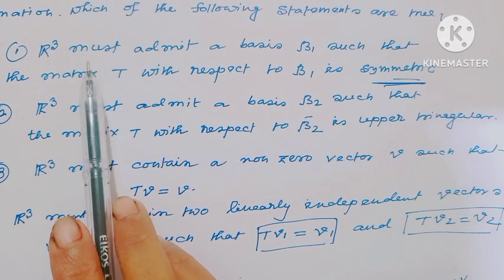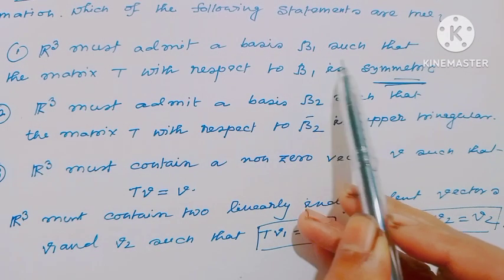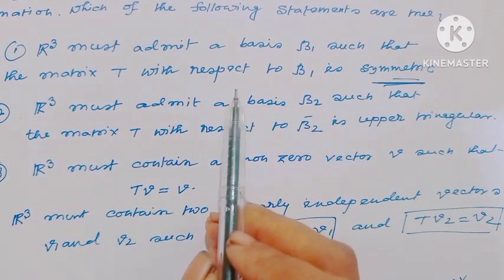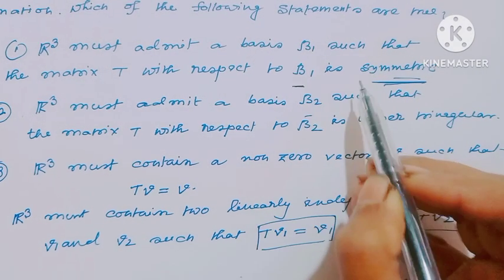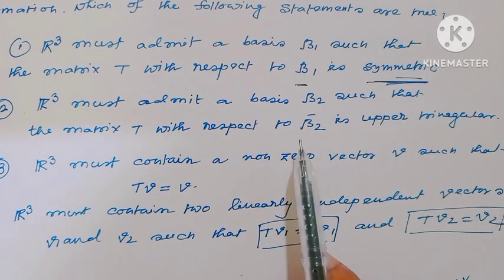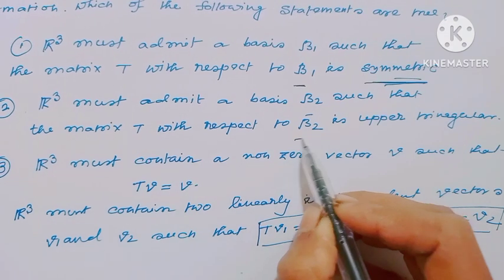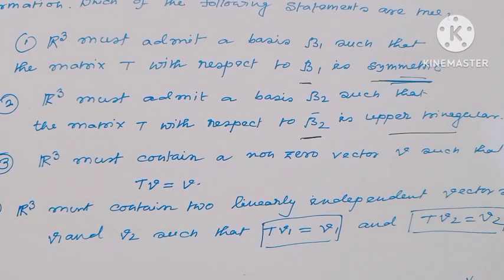Notice here the first option indicates R cube must admit a basis B1 such that the matrix of T with respect to this basis is symmetric. The second indicates R cube must admit a basis B2 such that the matrix of T with respect to the basis B2 is upper triangular.